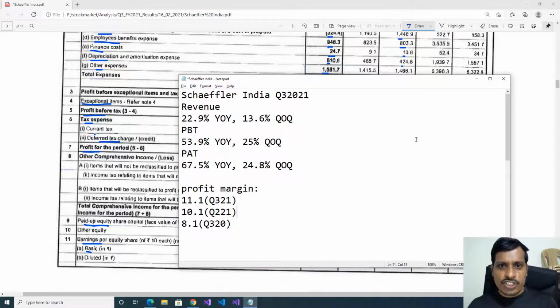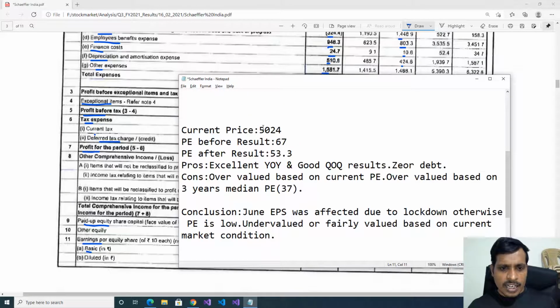Now we will see the valuation of Schaeffler India. Current price is 5,024 rupees. PE before results is 67. PE after results is 53.3. Here PE decreased from 67 to 53, that means 14 points decreased.